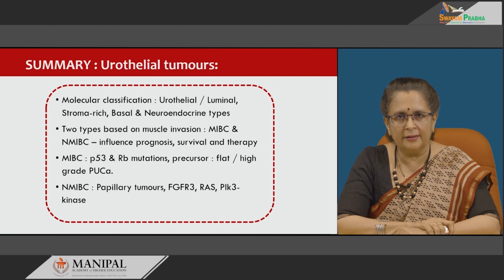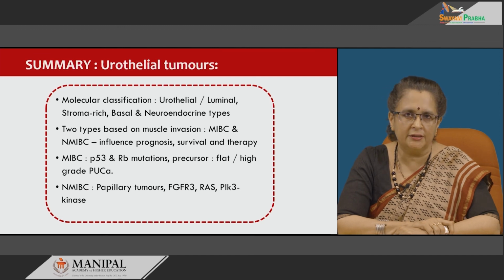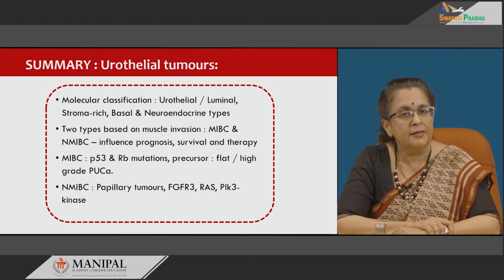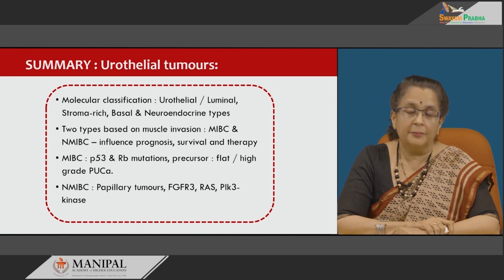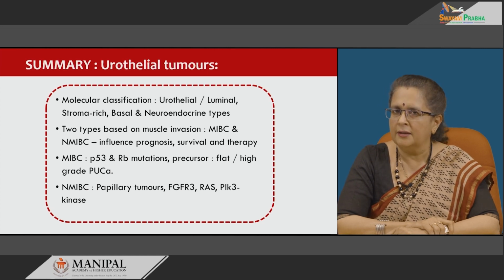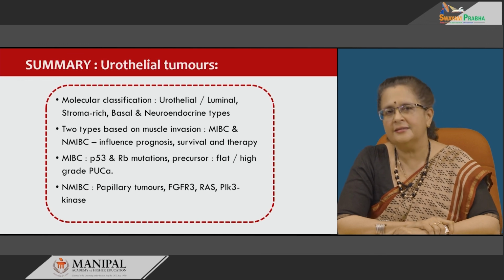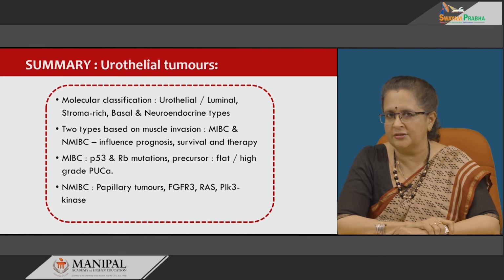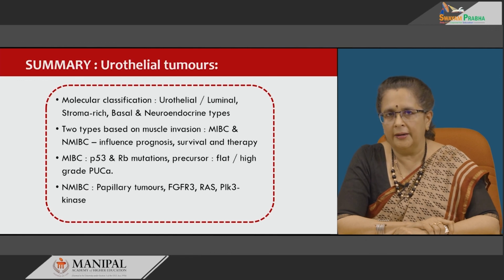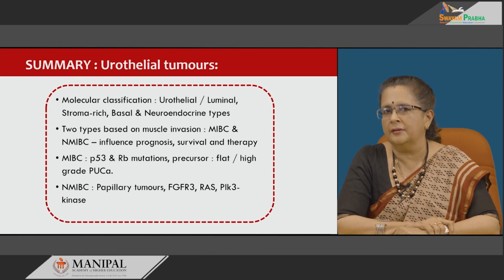Muscle invasive bladder carcinomas are usually associated with P53 and RB mutation from the initial stage itself. The precursor lesion is flat or high grade papillary urothelial non-invasive carcinoma, and these are treated by cystectomy or cystoprostatectomy, or by radiation therapy with chemotherapy, either neoadjuvant or adjuvant.